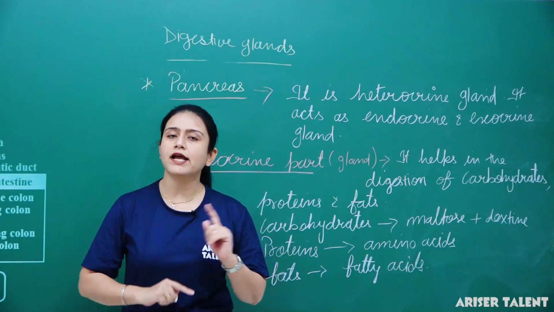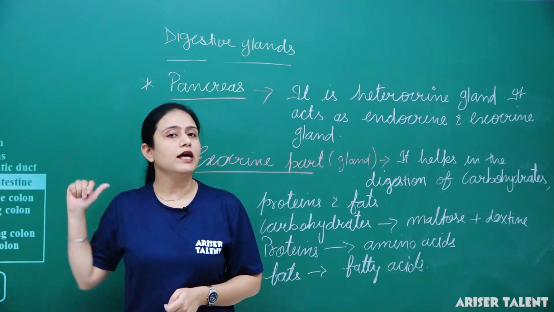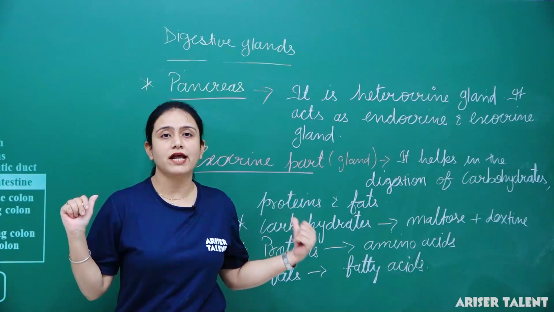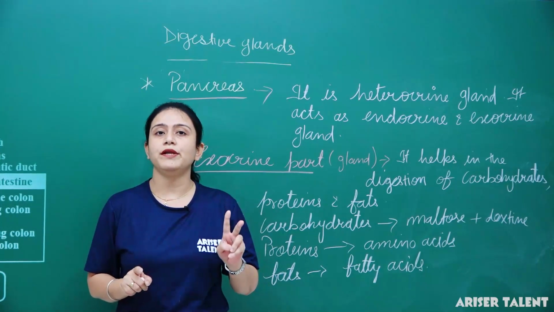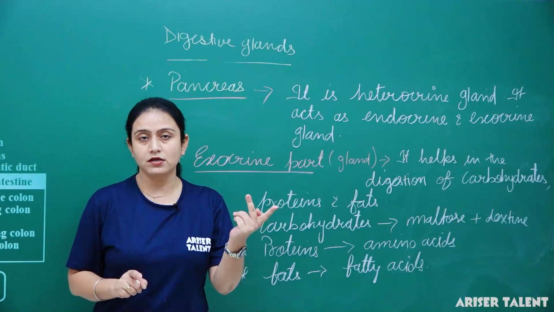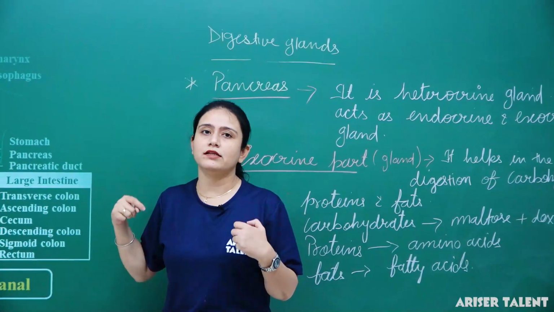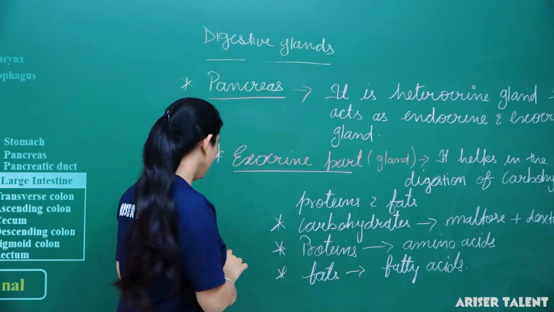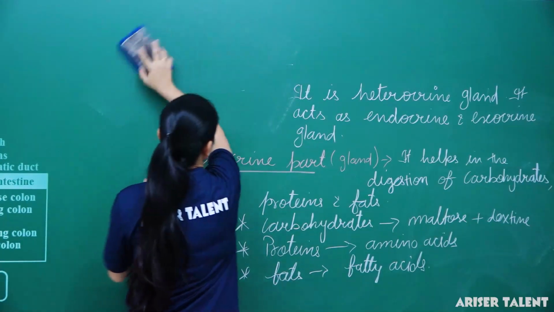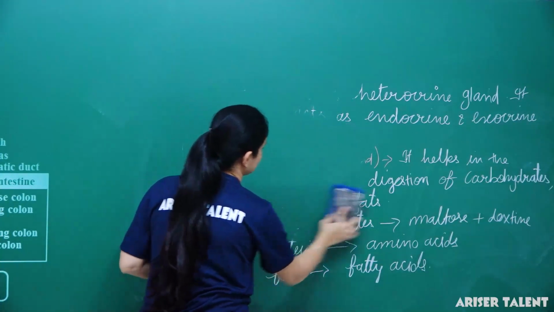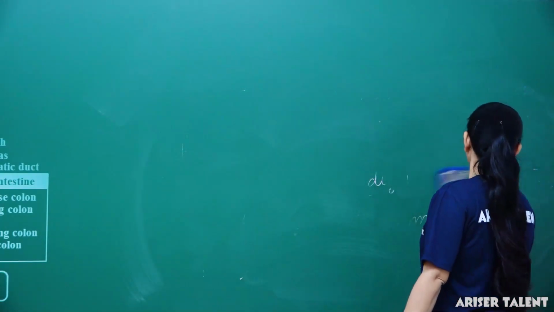Thus, as I have already told you in my previous lecture about the digestive system, and then I explained the digestive glands, we can say that the digestion process completes in 2 processes. Okay, what are they? One is the mechanical process and another is the chemical process. Let me mention: the digestive system, or digestion process, completes in 2 processes.